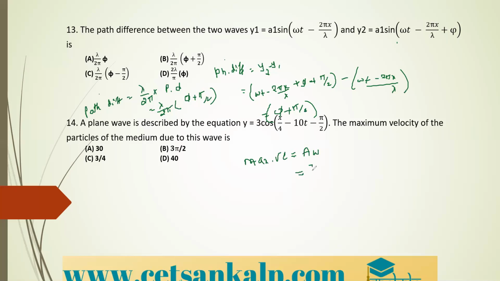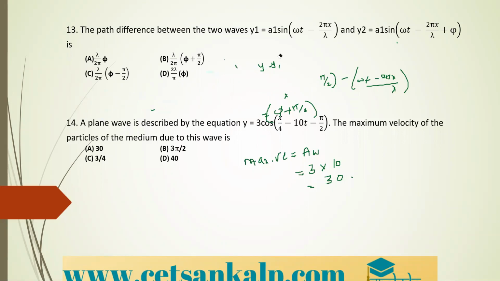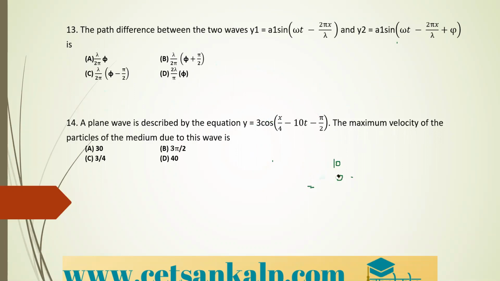You can compare: the a value is 3 and the omega value in the given equation is 10. Therefore 3 into 10, that is 30, is the value of the velocity. By comparing with the standard equation, the maximum velocity is equal to 30 meter per second. Okay. So option A is the correct option here.